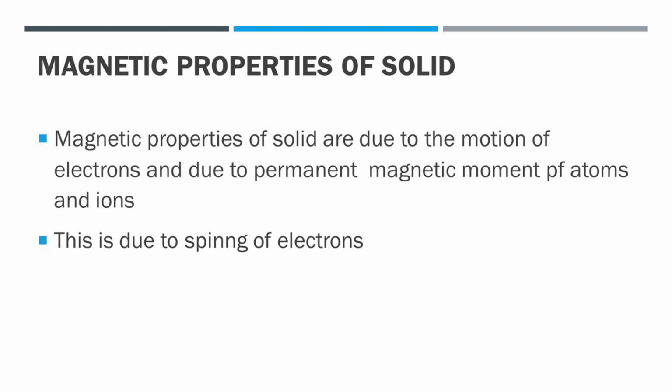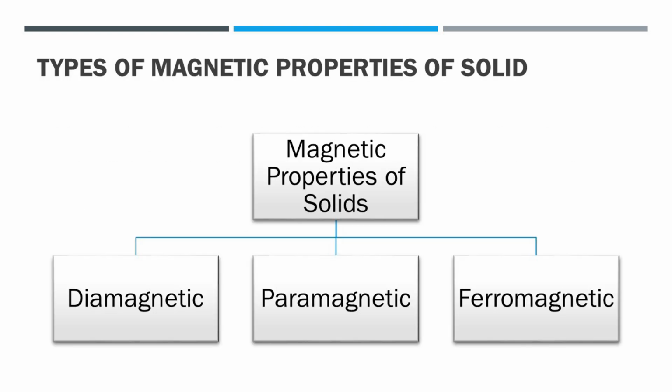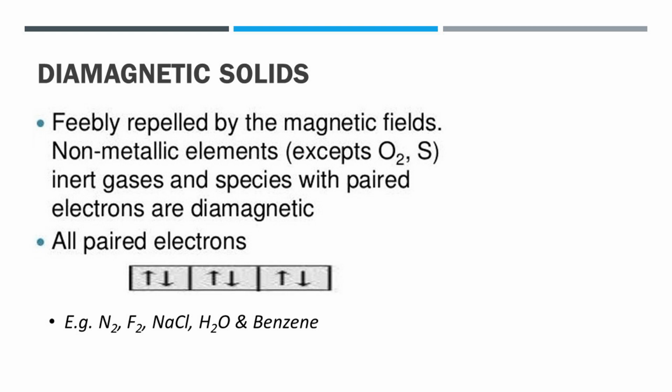On the basis of magnetic properties, solids are classified into three main classes: diamagnetic, paramagnetic and ferromagnetic. We study them one by one. First, we study diamagnetic solids. In this case, all electrons are paired. Therefore, their spins cancel each other. Pairing of electrons balances the spins. Hence, they cancel their magnetic moments and the resulting magnetic moment is equal to 0.